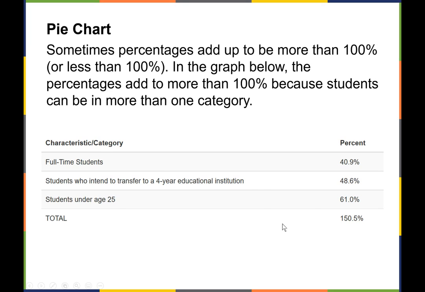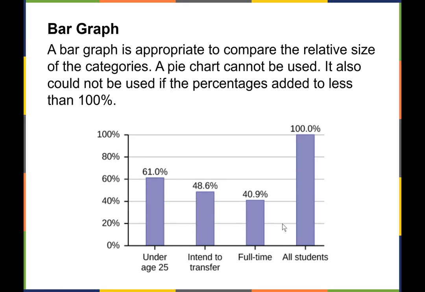So for those, we can use a bar graph, right? A bar graph is used to compare the relative size of these categories. A pie chart could not be used because they add to more than 100%, and sometimes they add to less than 100%. So that's also when you can't use a pie chart.